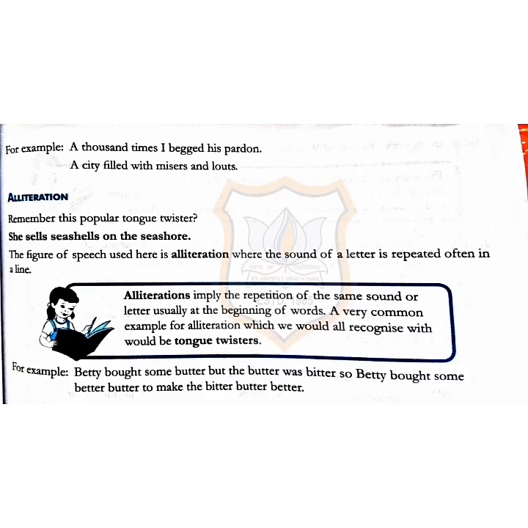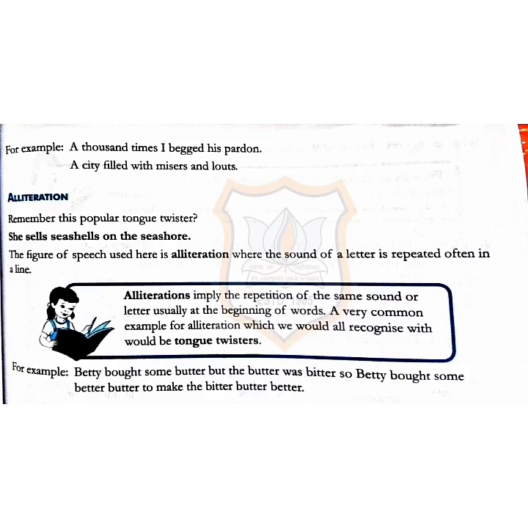The sound of "she" and "shells" is repeated, and therefore the repetition of sounds is known as alliteration, where the sound of the letter is repeated often in a line. So alliteration simply is the repetition of the same sound or letter, usually at the beginning of the word.